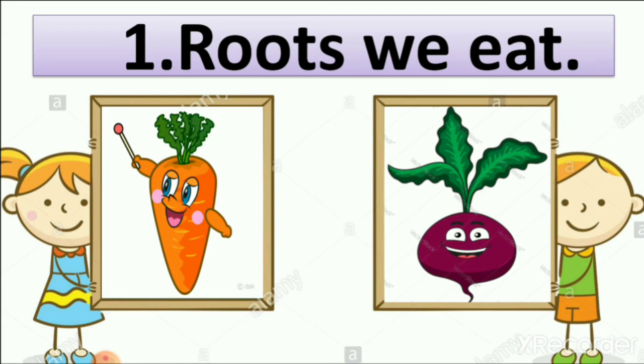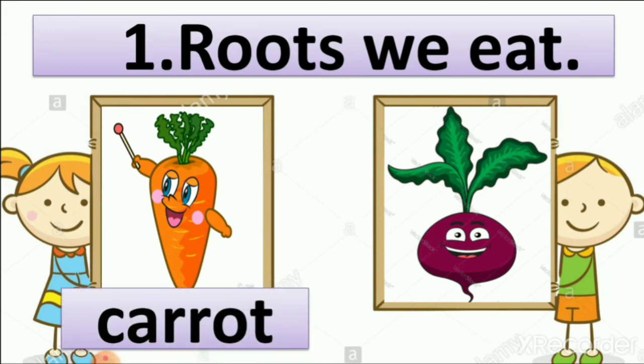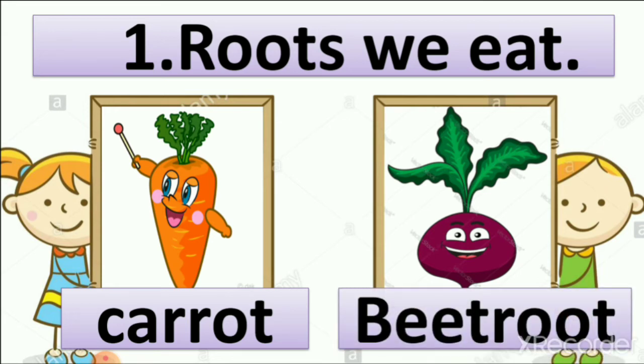You can see in this picture leaves are also there, but it is the root of the plant. So let's write the spelling of carrot: C-A-R-R-O-T, carrot. And second, beetroot: B-E-E-T-R-O-O-T, beetroot. You can also write onion, garlic and many others which roots we eat. So here, roots we eat: carrot and beetroot.